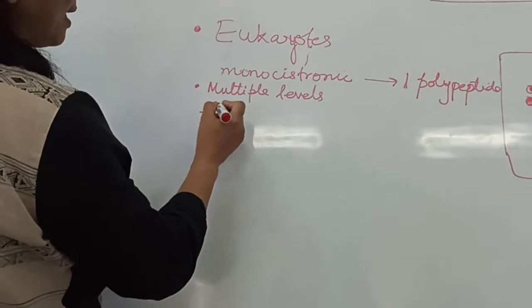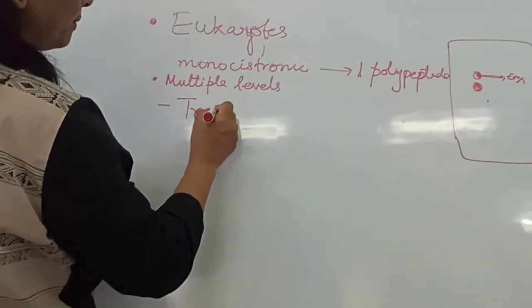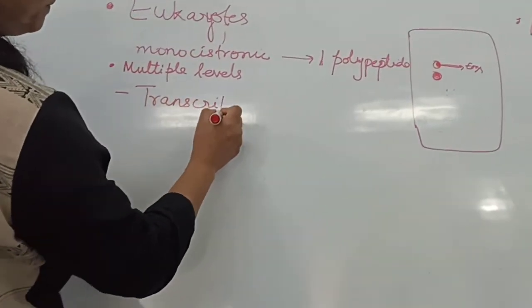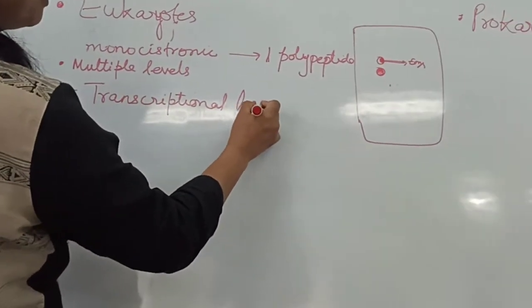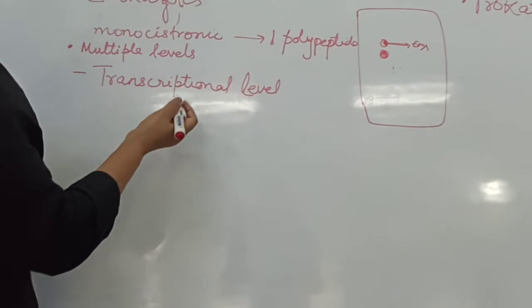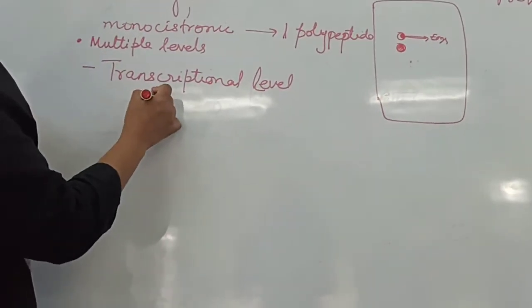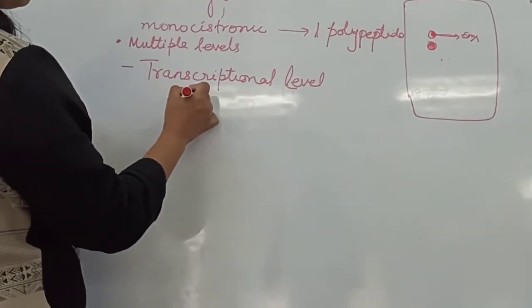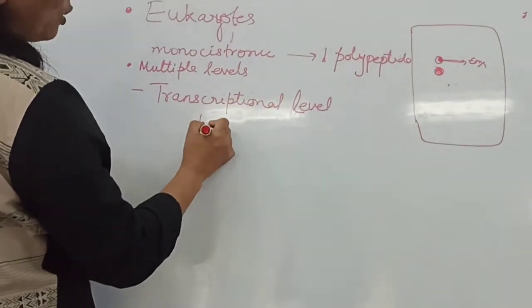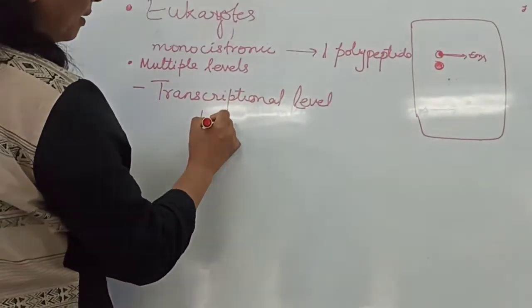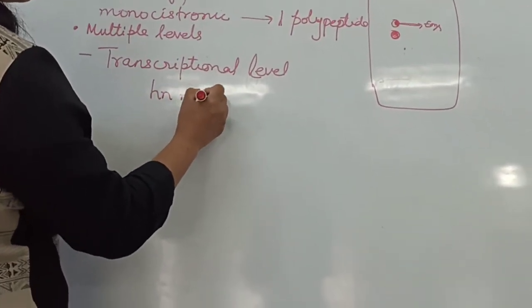It can take place at the transcriptional level, where the primary transcript is formed, and in case of eukaryotes we call it heterogeneous mRNA.